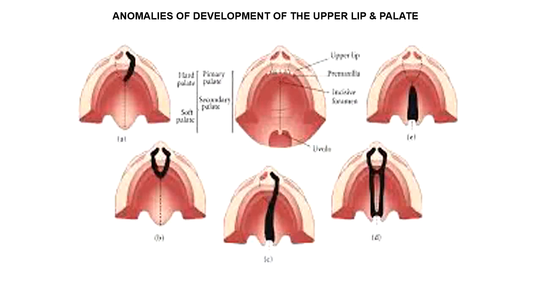the posterior cleft anomaly, as you can see, there is no anterior cleft anomaly. Fusion between primary and secondary palates has occurred.